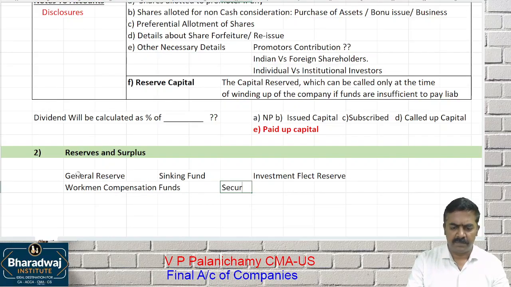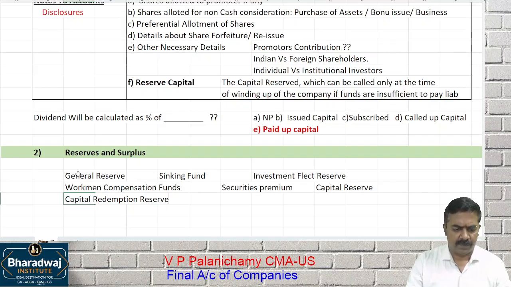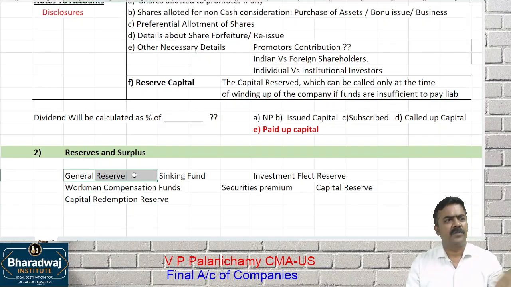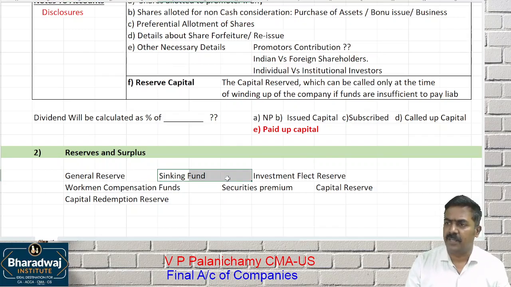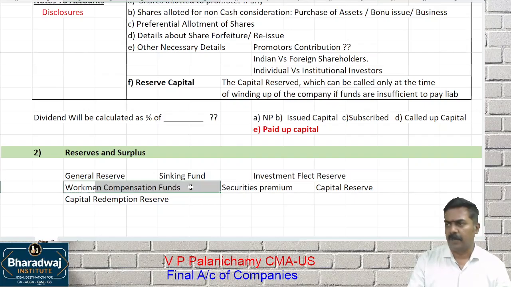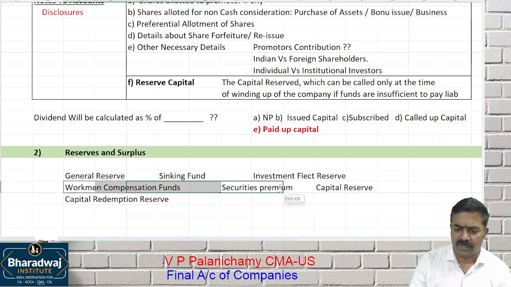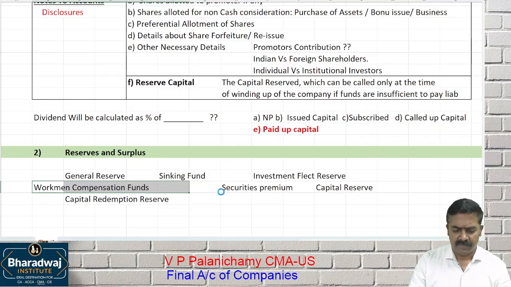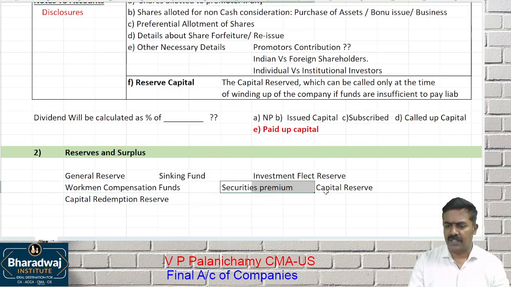It can be securities premium. What is securities premium? When you issue shares at more than the face value, it is called what? Securities premium. Capital reserve. We'll learn something called capital redemption reserve. This is a new concept for you. Other things you know. General reserve is maintained for some contingency. Sinking fund is for redeeming debentures, etc. Investment fluctuation reserve is to adjust the fluctuation in investments. Workmen compensation fund is to pay compensation for workmen if any. Securities premium is the premium on issue of shares at more than the face value.